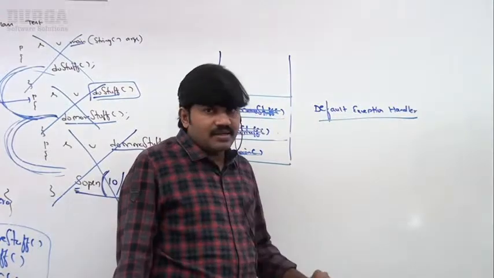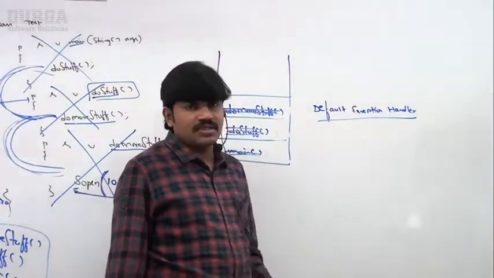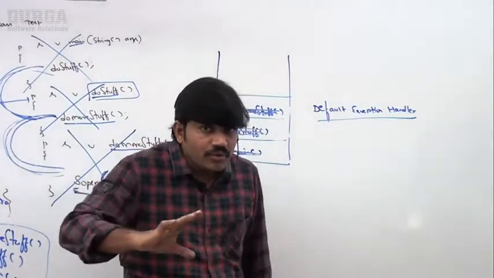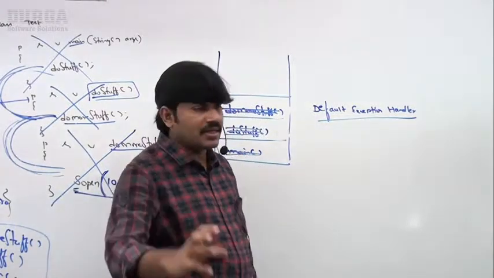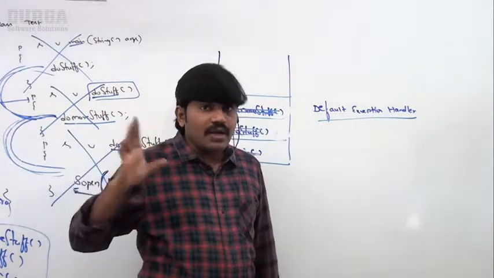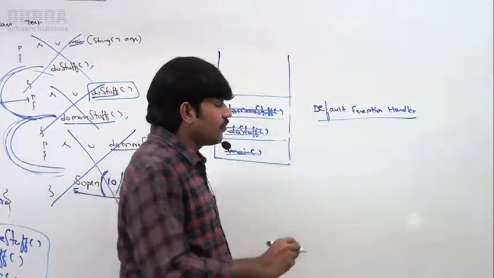Now immediately the JVM is going to hand over the exception object to the default exception handler to handle. The default exception handler won't do anything, just prints the exception information to the console and terminates the program abnormally. In which format is it going to print, sir?